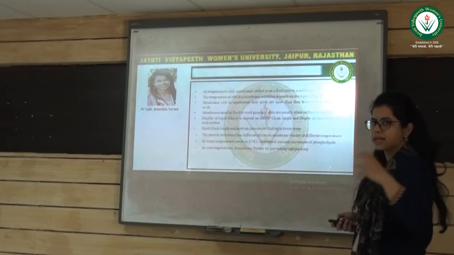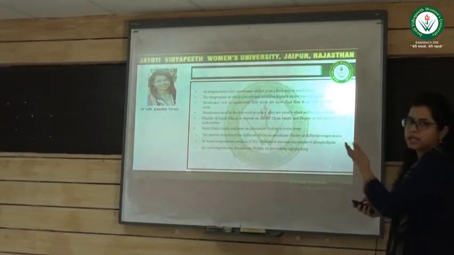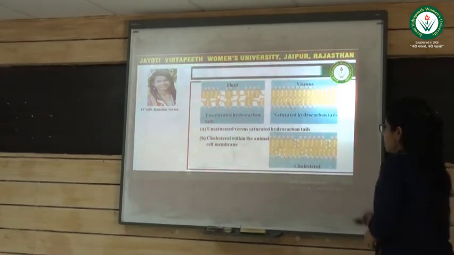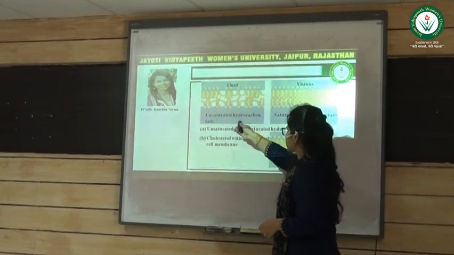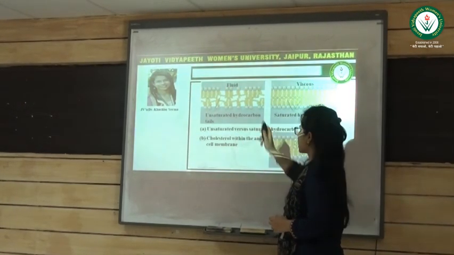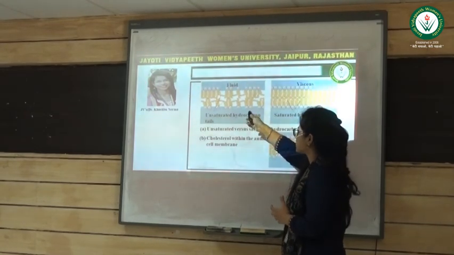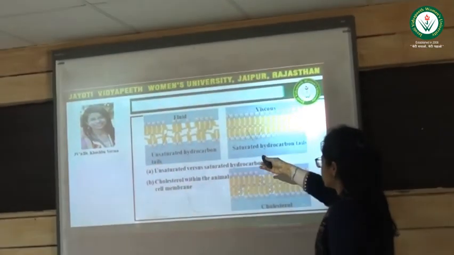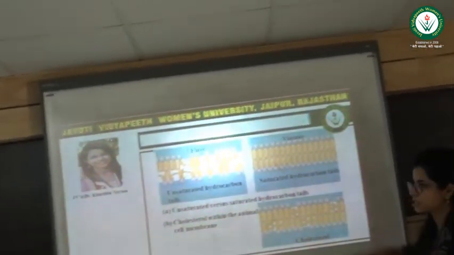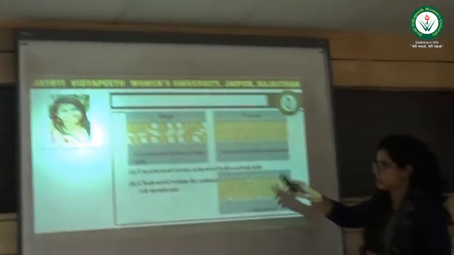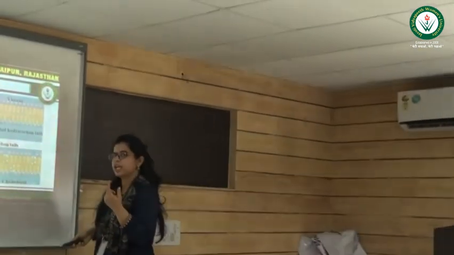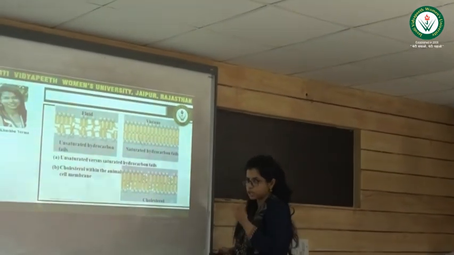You can understand this concept with the structures. So here you can see the structure. If unsaturated hydrocarbon tails are more present within the cell membrane, fluidity will be better. And in this case, you can see saturated hydrocarbon tails, so fluidity will be less. And cholesterol will have a dual nature. It will behave according to the temperature requirement.